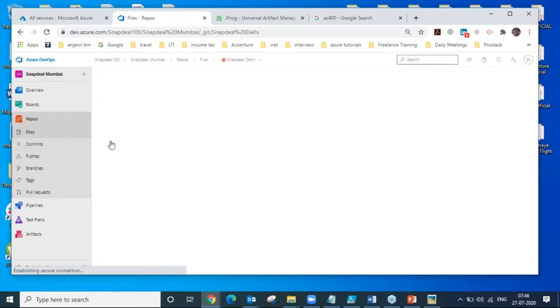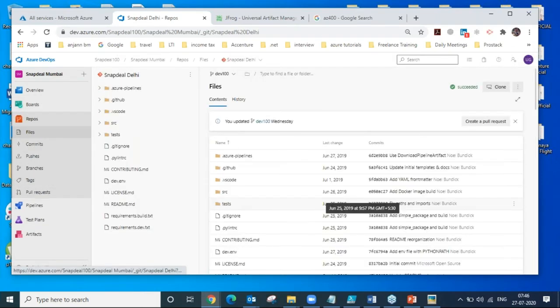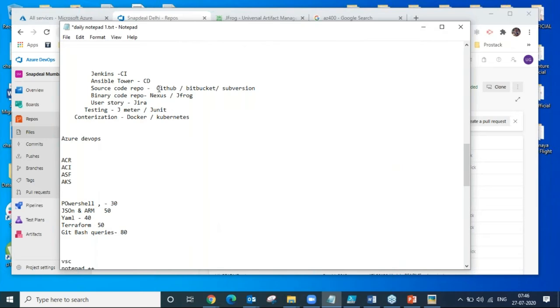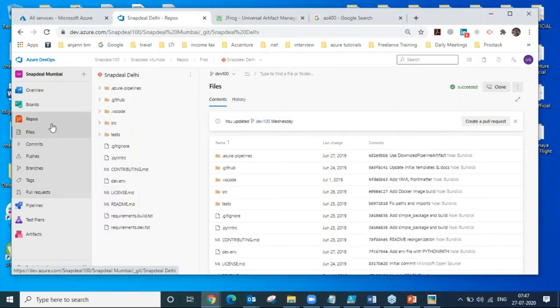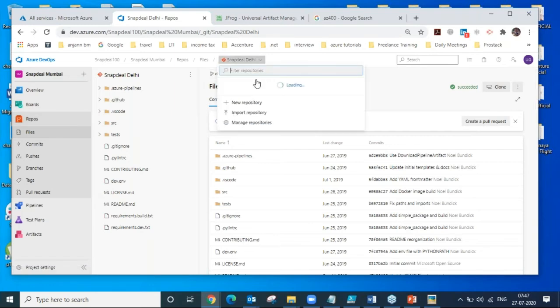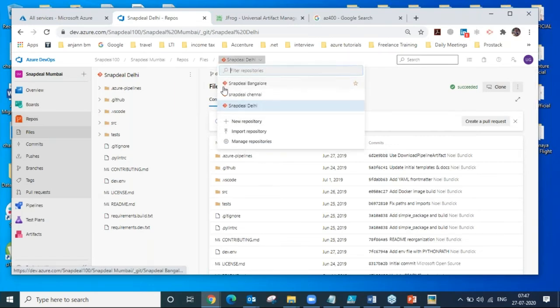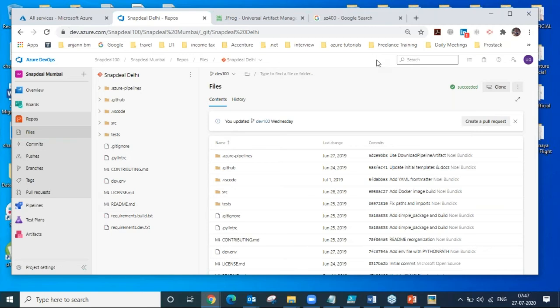We have our Azure Repos, which is the alternative of GitHub or Bitbucket or Subversion. So you need to understand source code repository. We don't need to go for the enterprise license for all those things. We have our GitHub over here, that is the Azure repository. So it will be having our repository. We can have our Git repository as well as TFVC, Team Foundation Version Control. If some client's source code repository is on-premise, we can have TFVC also. We have our branches, branching strategies, everything will be there. There are many things. So this is the part of the Azure repository. Now